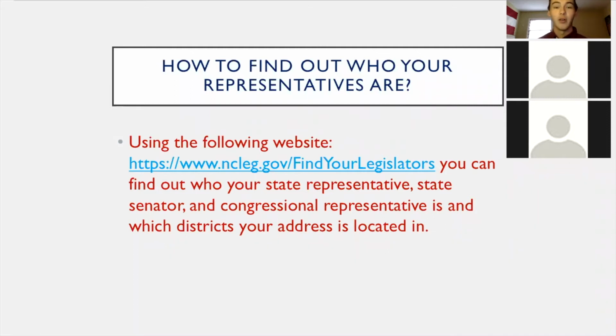How to find out who your representatives are. Using the following website, you can find out who your state representative and state senator is, as well as your congressional representative, in which district your address is located. You'll just follow that link, put your information in, and it will tell you. And for your United States senator and governor, that is pretty obvious to look up, since it's not based on your district, just your whole state.